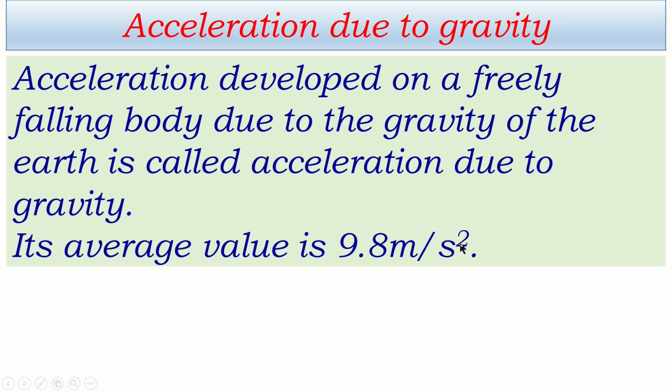This means if a body is dropped at different places of the earth, what is found is that on average it falls with acceleration of 9.8 meter per second square. Its value changes a little in different places, but at 45-degree latitude its value is 9.8 meter per second square. That's why this is taken as standard.